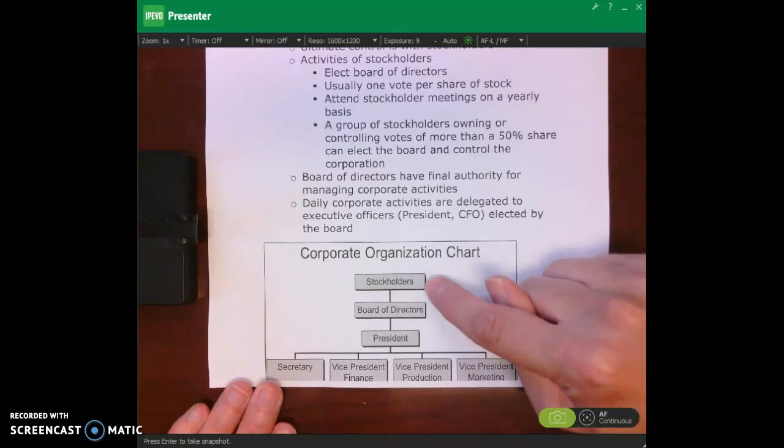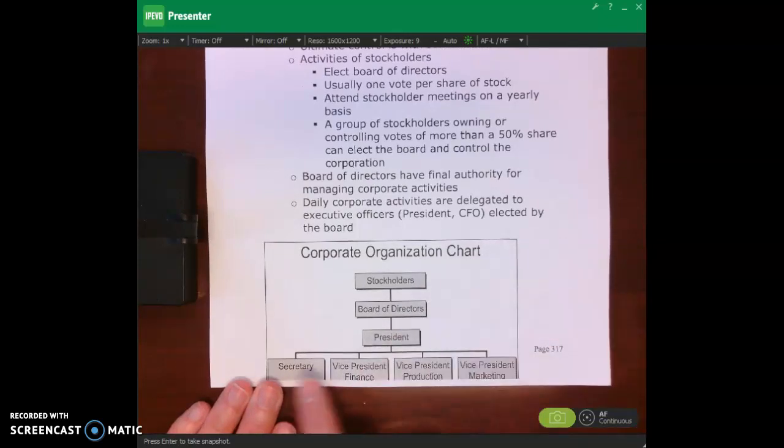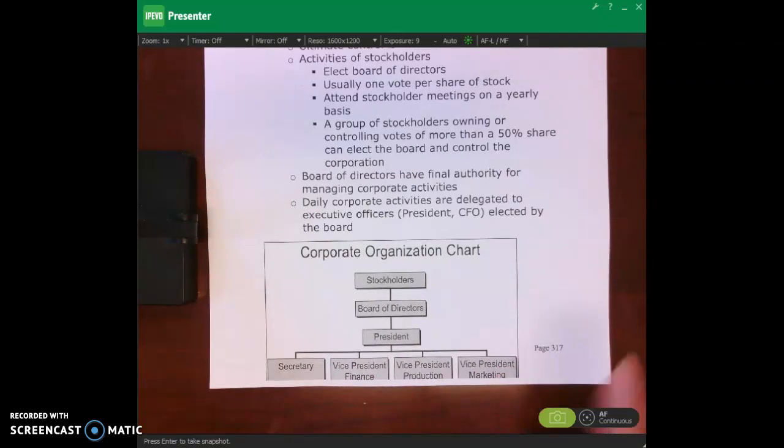We have the stockholders who elect the board of directors, and then you have the president, the secretary, vice president of finance, vice president of production, vice president of marketing, chief information officer, chief financial officer, and so on and so forth. Those are the folks who run the corporate activities on a daily basis, okay?